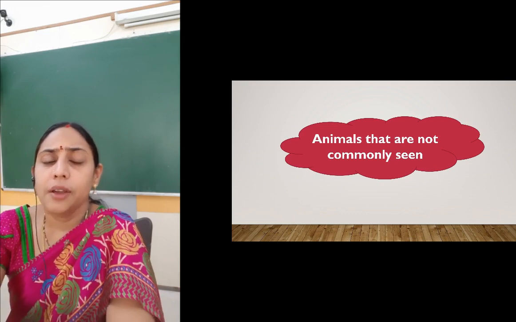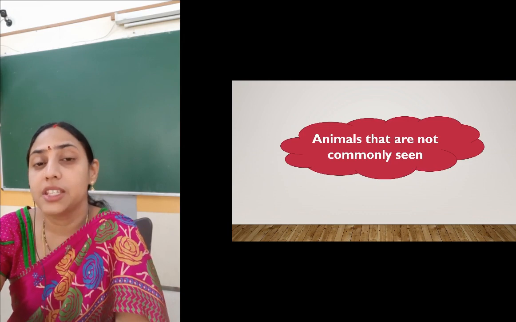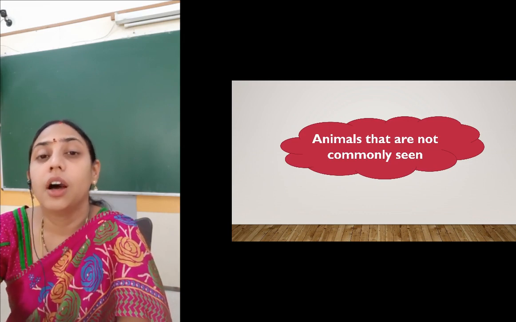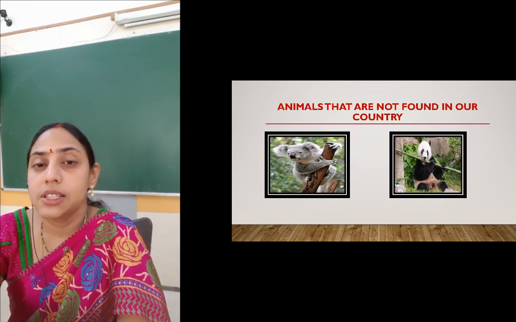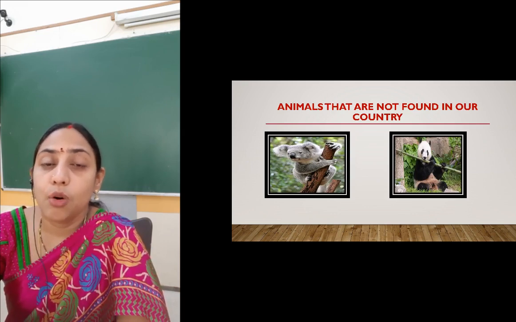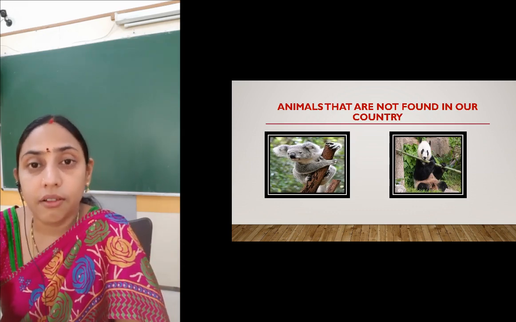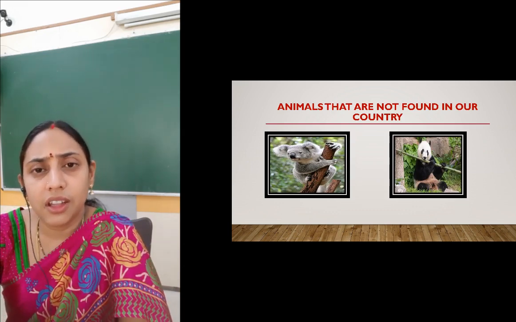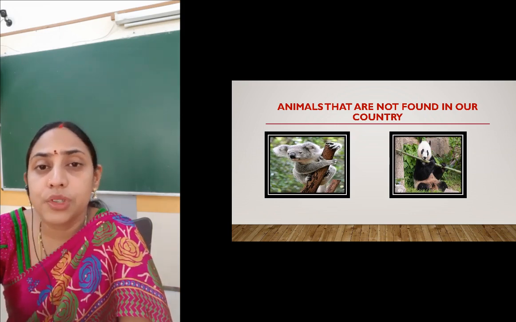Now beta, there are many animals that are very popular in some places but are not found in other places, right? Animals like the giant panda and koala bear we can see in other countries, whereas in India we can see them maybe in a zoo or in books only.